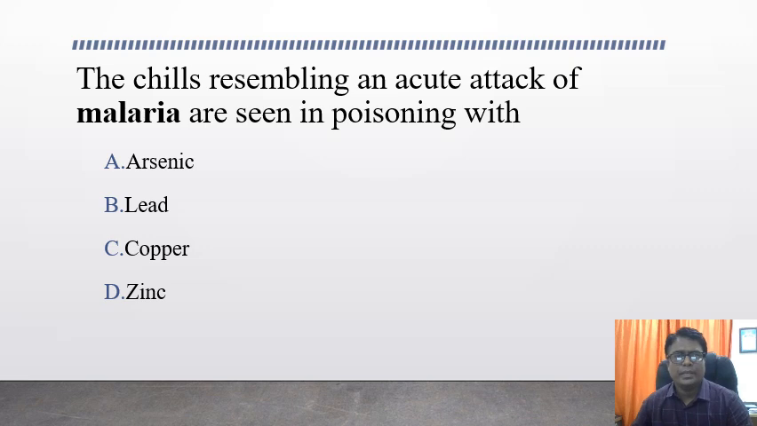Chills resembling an acute attack of malaria are seen in poisoning with: arsenic, lead, copper, and zinc. What is the answer? The answer is zinc poisoning, which is associated with acute attack-like features of malaria.